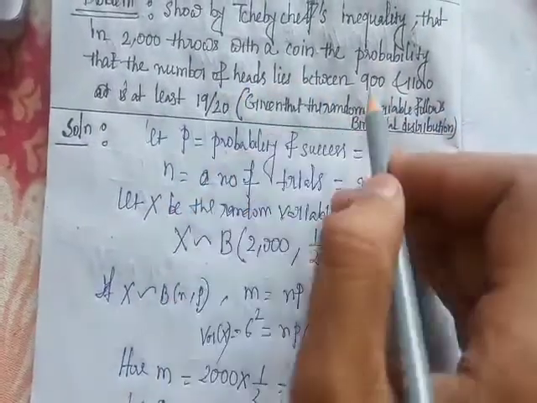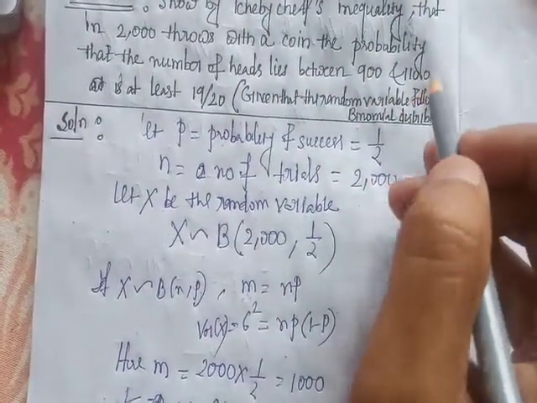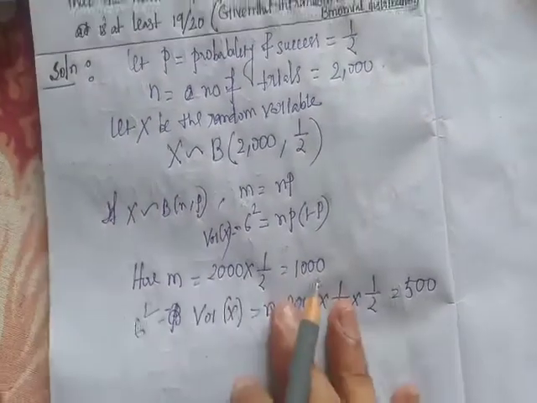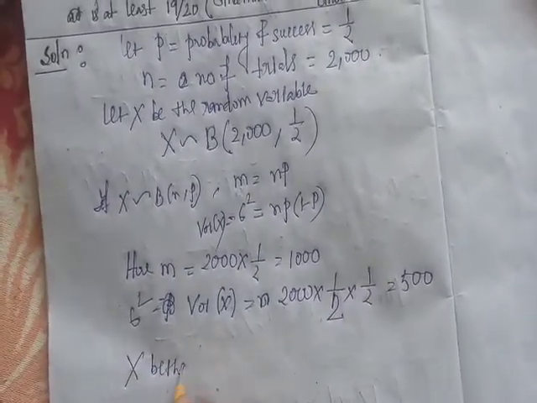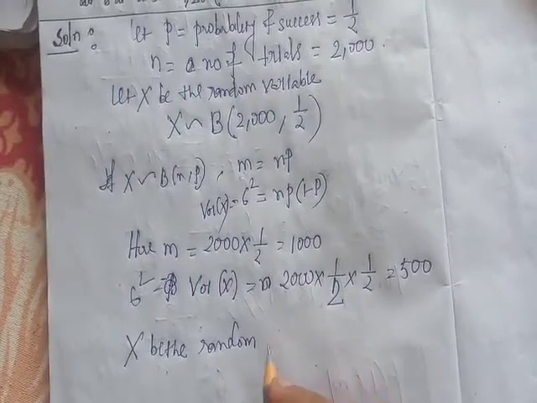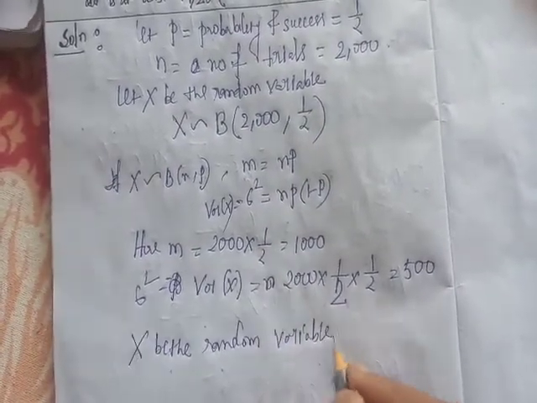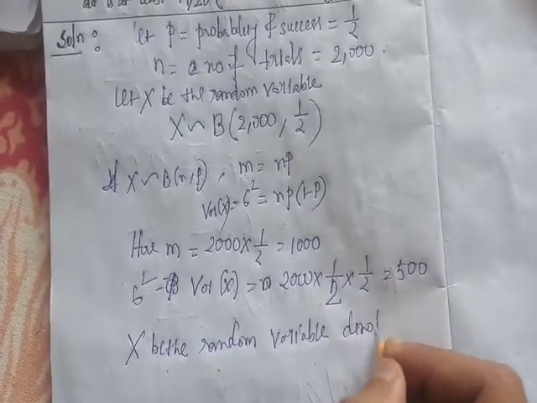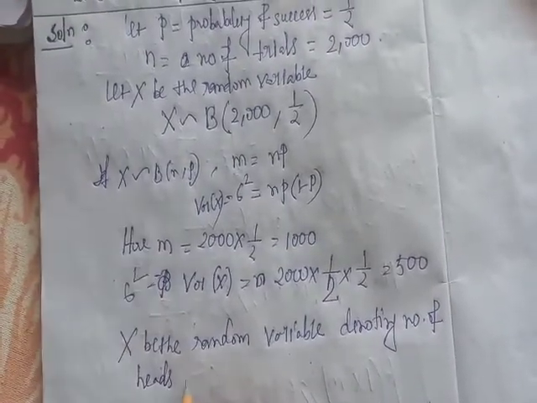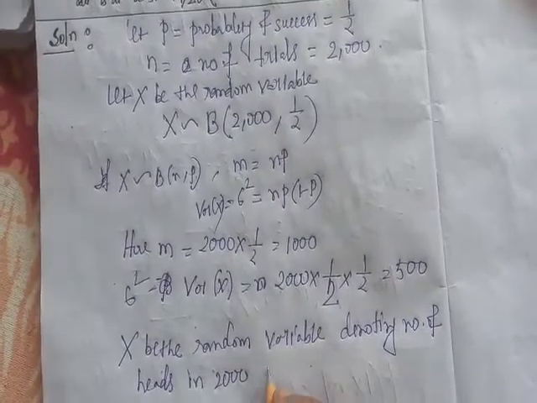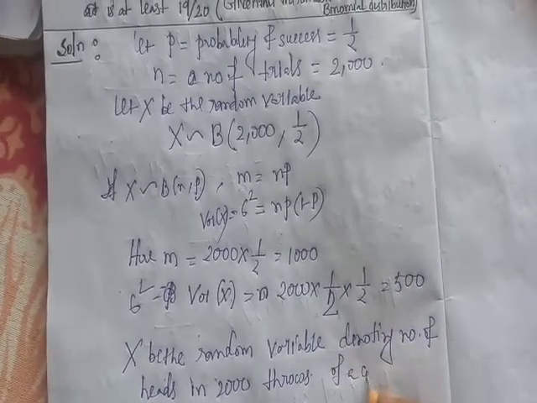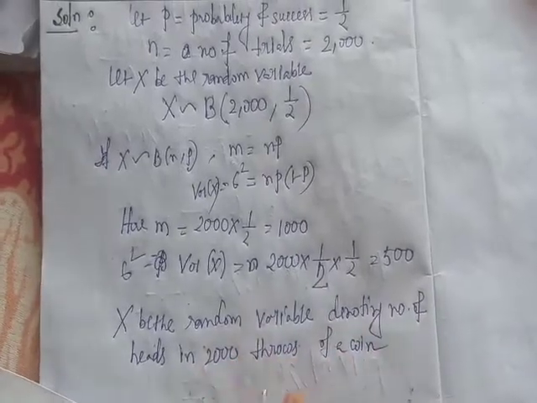So let x be the random variable denoting the number of heads in 2000 throws of a coin.